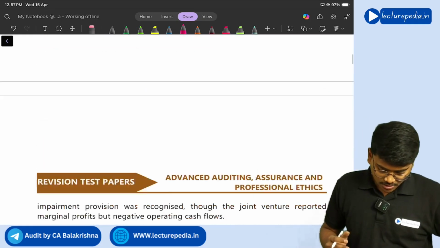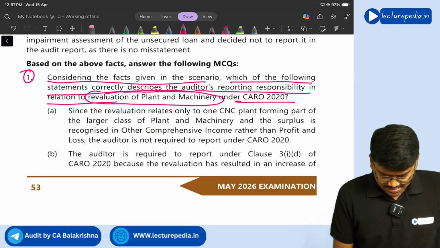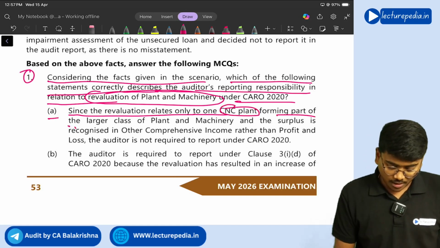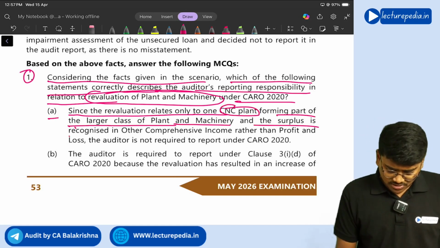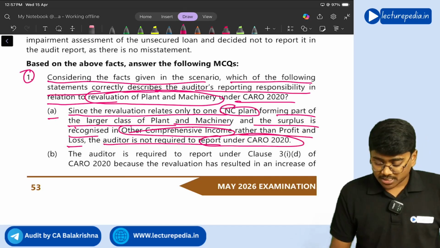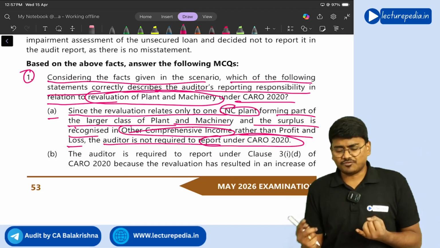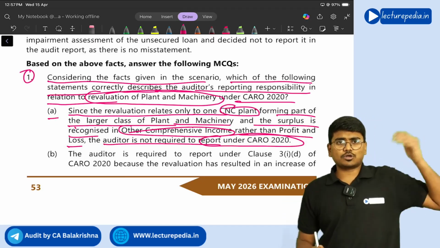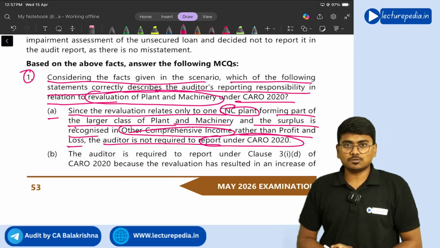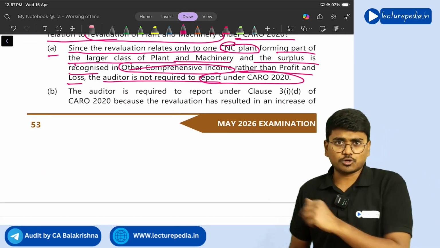Understood? So if you see the options, what are the options they have given? The first option says: since the revaluation relates only to the CNC plant forming part of the larger class of plant and machinery, and the surplus is recognized in OCI rather than profit and loss, the auditor is not required to report in CARO. Is that the correct option? The answer is no. Whether the surplus is recognized in profit and loss or OCI is irrelevant. CARO clause 1 doesn't speak about it. It says if the change is more than 10%, you have to report it in CARO. It is basically clause 1 subclause D.